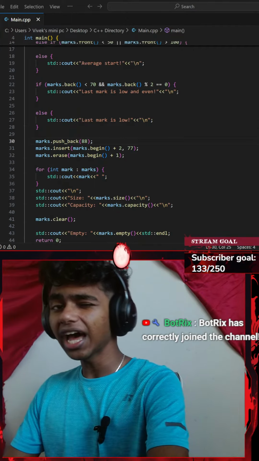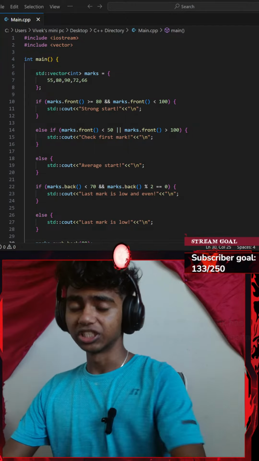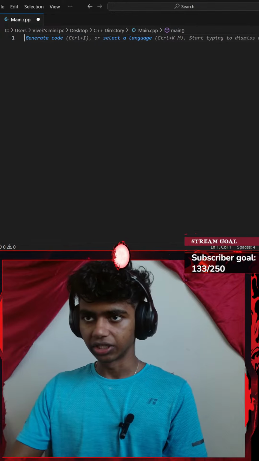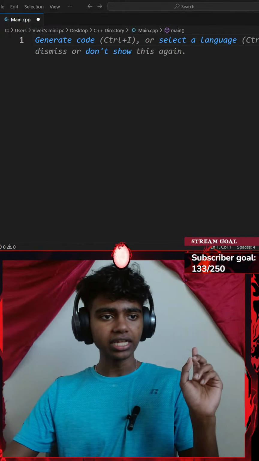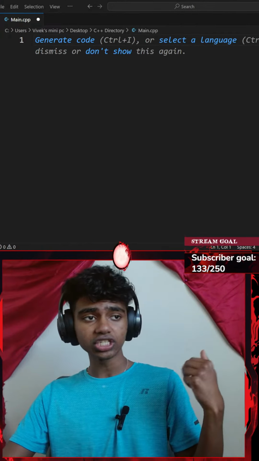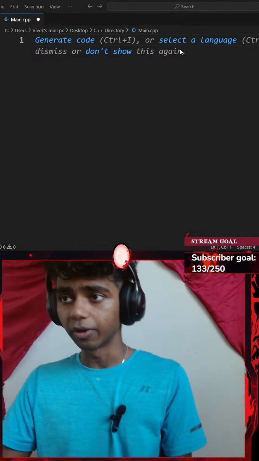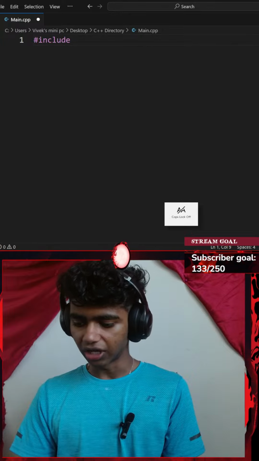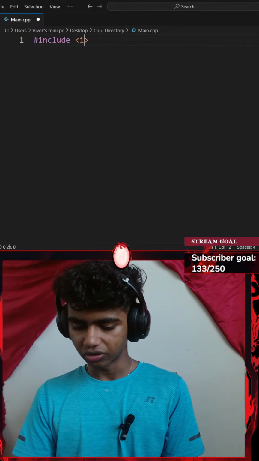Okay, that said, I didn't add any modifications whatsoever since my last stream. So this is the code from my last stream. Let me just go with Control A, delete everything, and zoom in. And let's see the first instruction: I want you to create a standard vector. But before that, I will be including, so hashtag include iostream. So let me go ahead and include iostream.